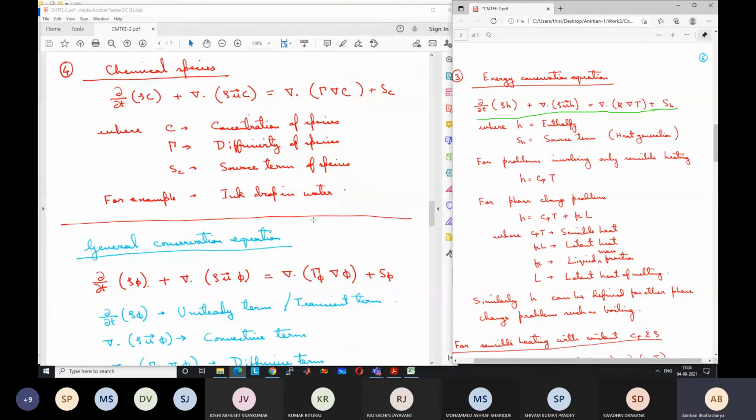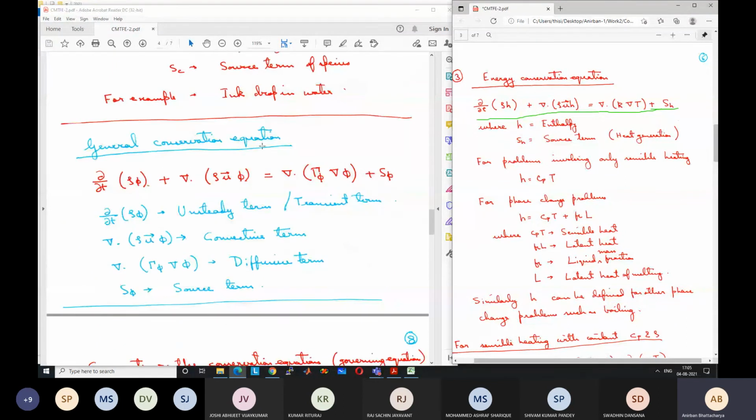Each term is not as easy as it sounds. For each term, we need a lot of treatment to solve them. A lot of methods are there. But ultimately, if we know how to solve this equation, we can find the solution for each of these equations by using the same method. That's why this general conservation equation is very important, because we only need to develop our numerical model or CFD program for solving this equation, and then we can supply that program with the appropriate values of phi and gamma and the source term to solve the equation. So I can say what is phi, what is gamma, what is the source term, and it will solve and give the appropriate solution, along with the boundary condition and initial condition, which have to be given. Any questions on this?